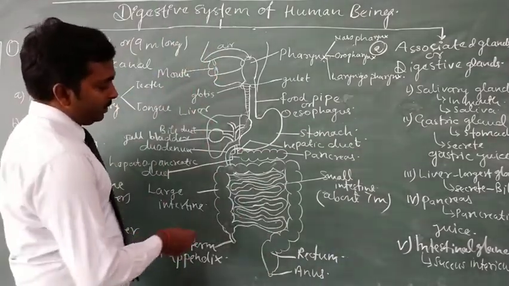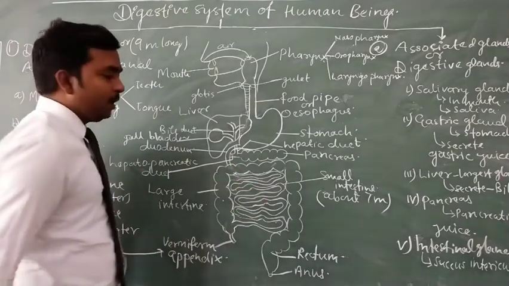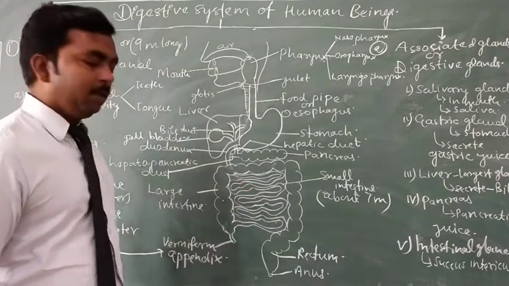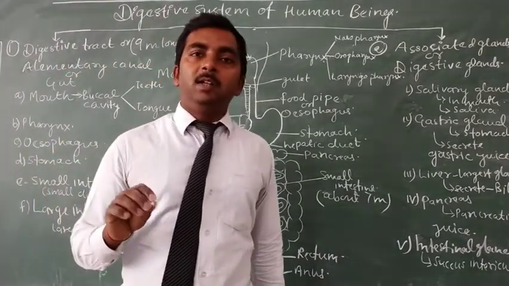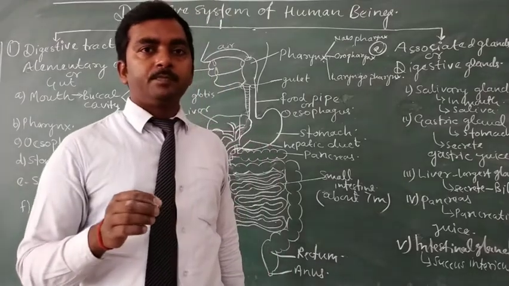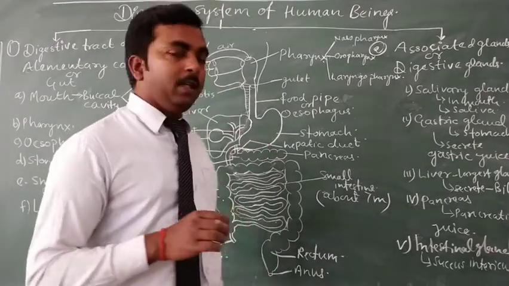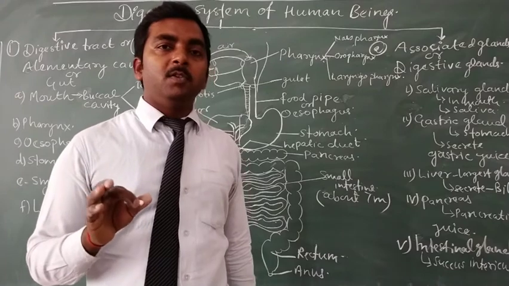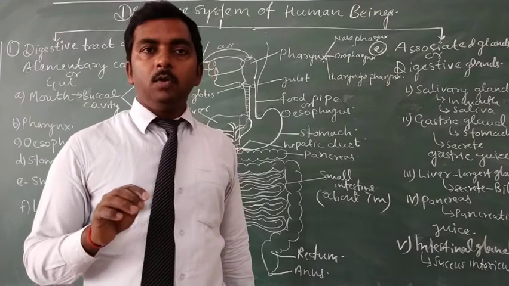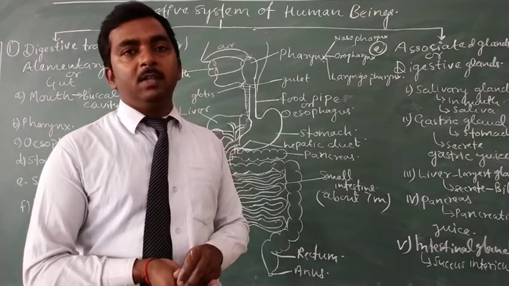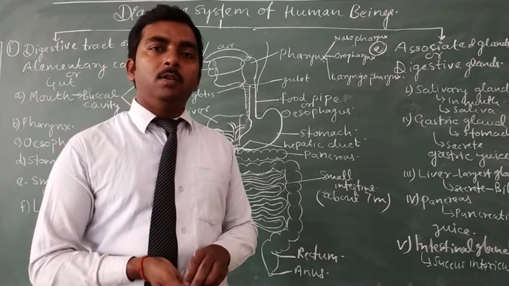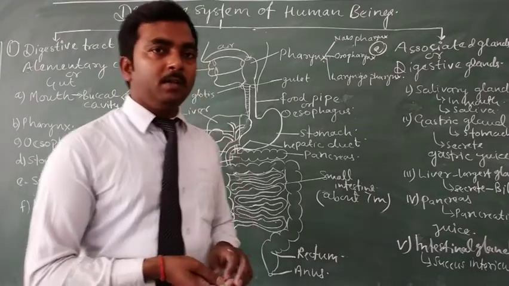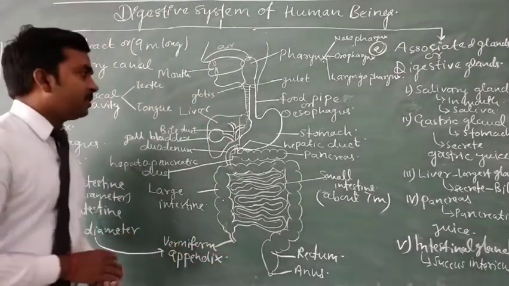And after that, in the large intestine, there is no digestive gland, because in the large intestine no digestion process takes place. So due to no digestion taking place in the large intestine, there is no associated gland present in the large intestine.